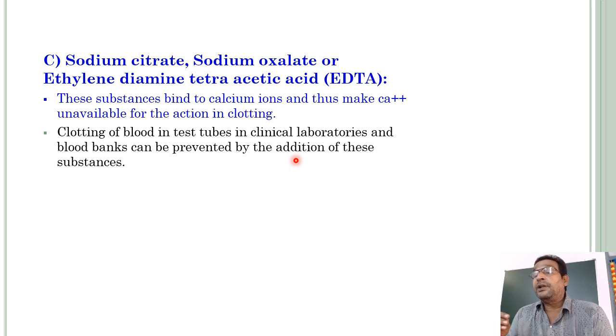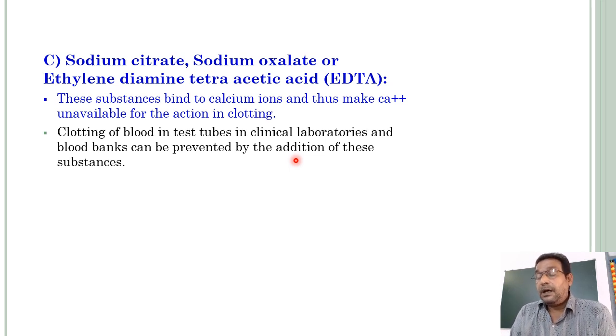Automatically the blood will not clot, and then we can easily collect that plasma. The blood cells, RBC, WBC, platelets, reach the bottom in dark red color, and above that the plasma is formed. We can collect it very easily without clotting of blood.